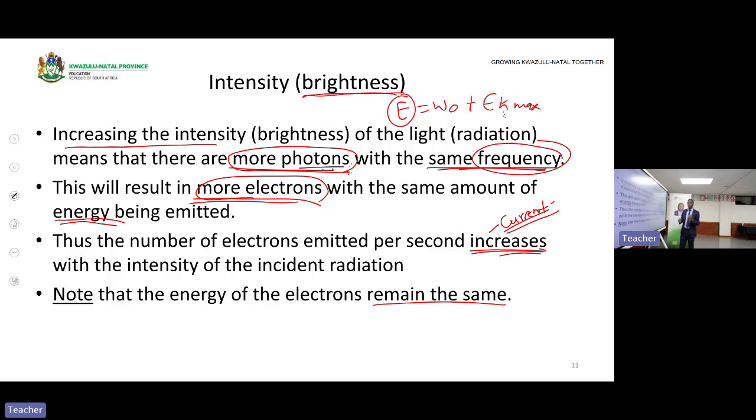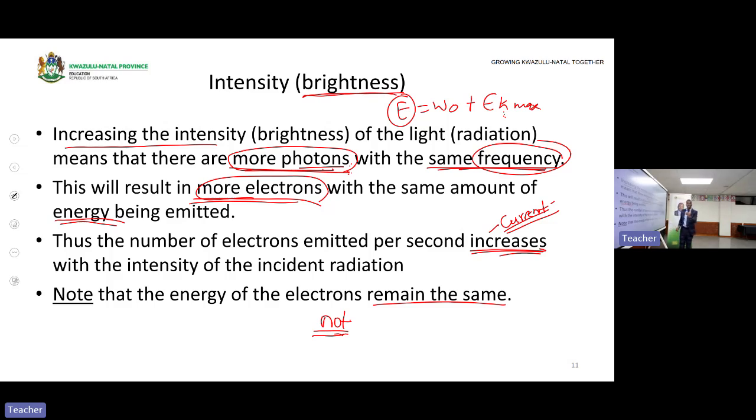If they say a certain light is shown on a metal, then electrons are not emitted. But they say with that same light, they increase intensity.